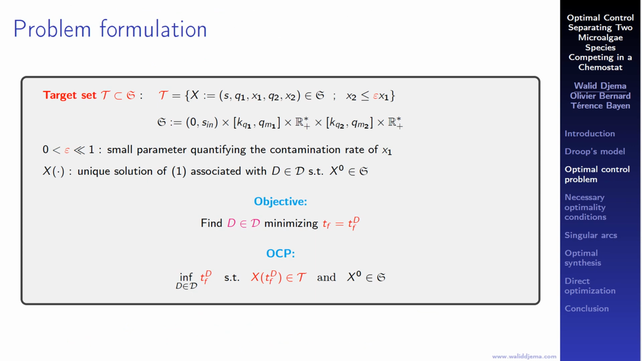The optimal control problem of interest is stated as follows. Firstly, we define the target set, T, that expresses the fact that the species of interest, X1, is larger than X2, with a very small parameter epsilon quantifying the contamination rate of X1. The objective is to determine an admissible control law, D, that steers the model trajectories towards the target set T in minimal final time, denoted here by TF.